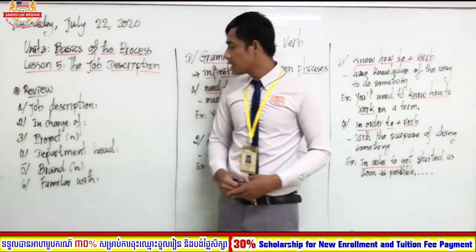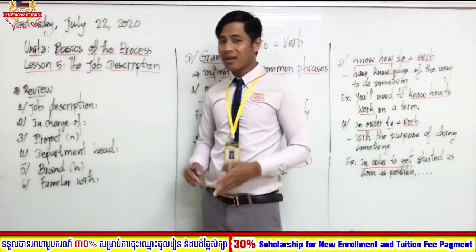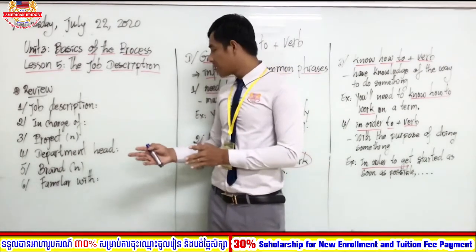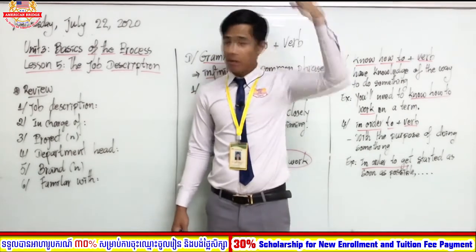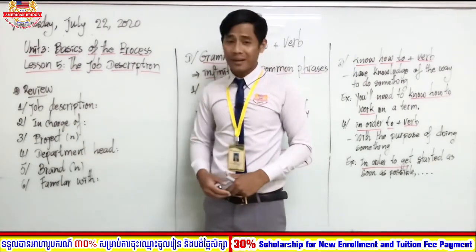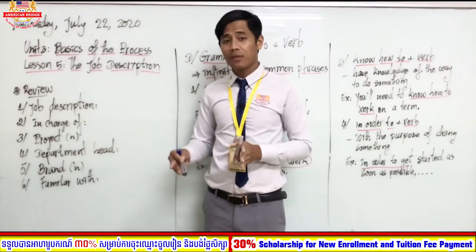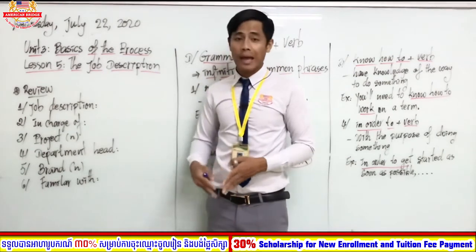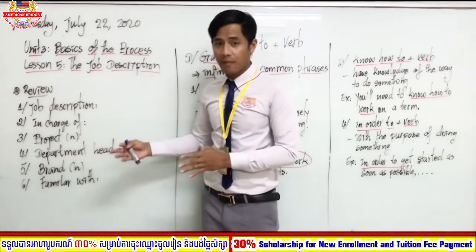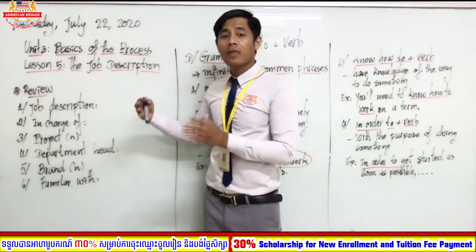Number 4, department head. You know already about the words department and head. Head means above, and department has a meaning similar to the word part. So department head, we can say the head of a department or some part.